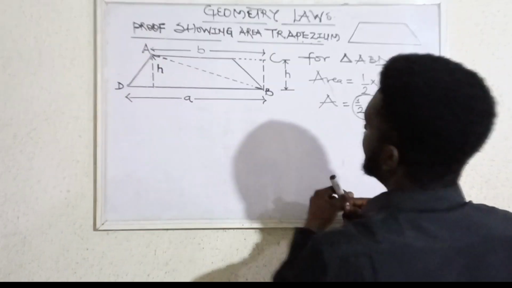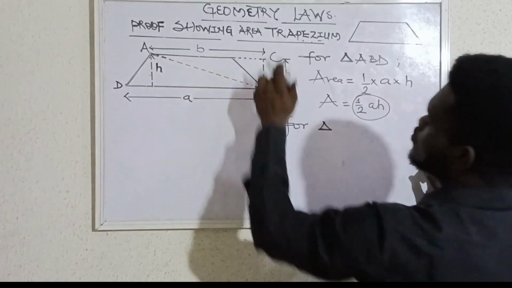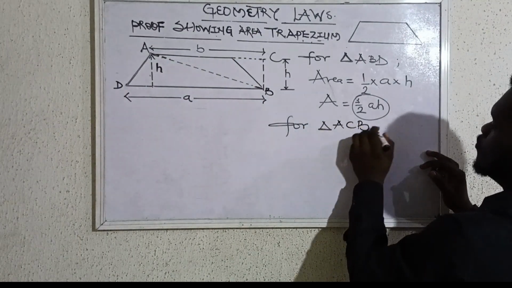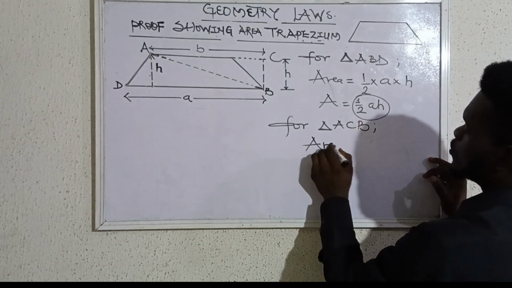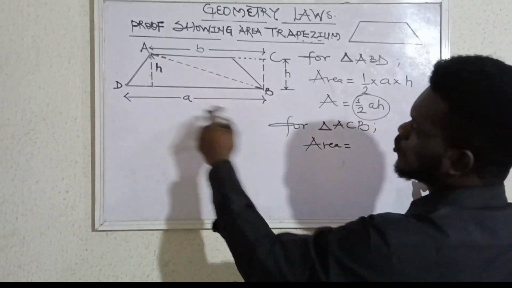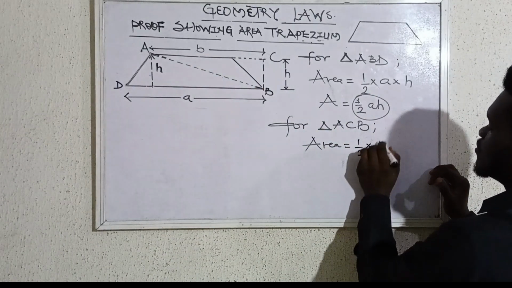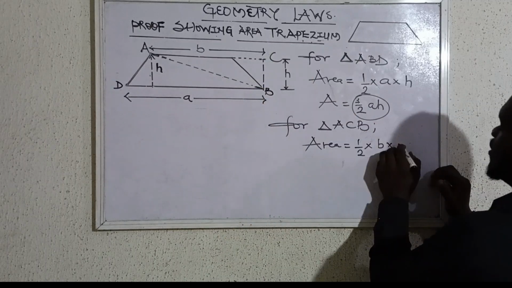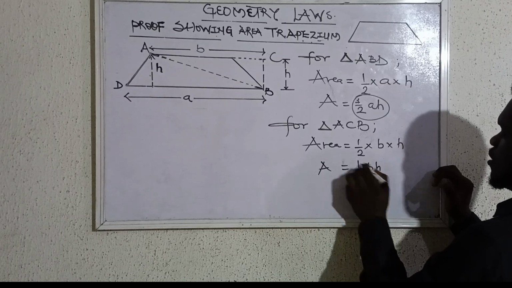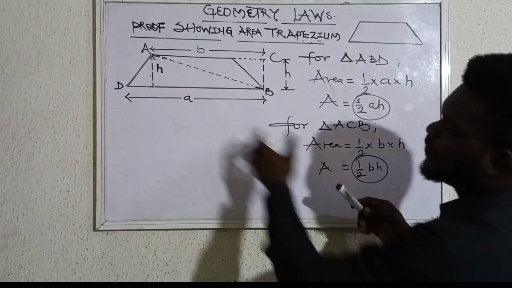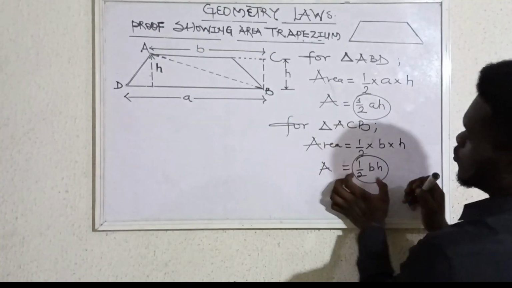Then what about the triangle at the upper part? Let's calculate that also, for triangle ACB. Still very simple. Just the same law: area is half base times height. The base here is B, and the height is H, so we have half BH. Now we have the area for the lower triangle and the area for the upper triangle.